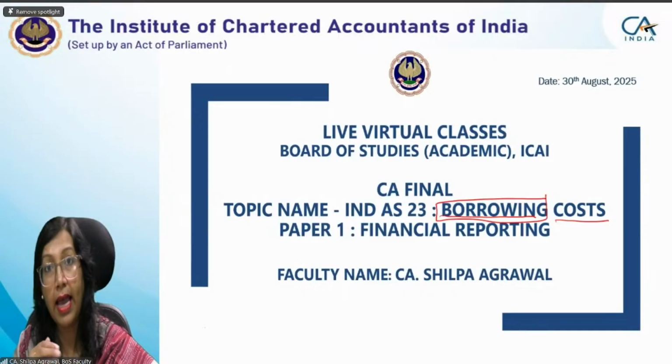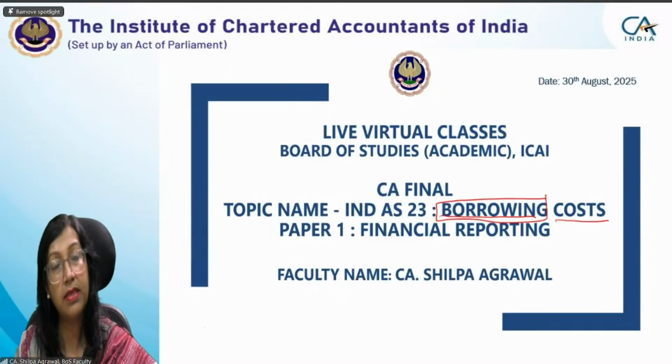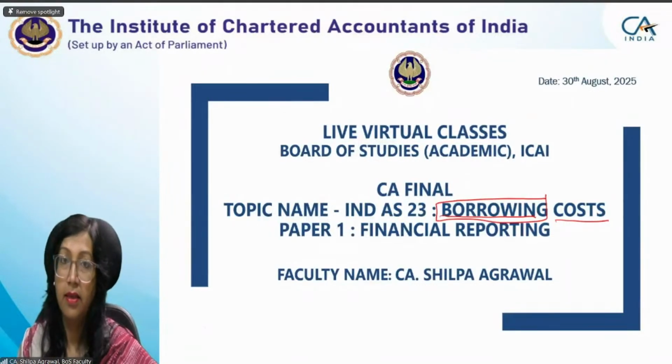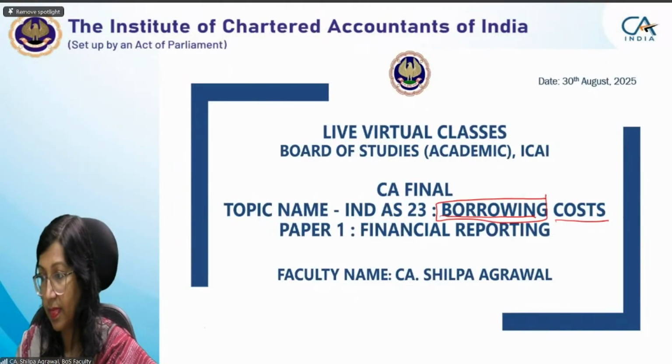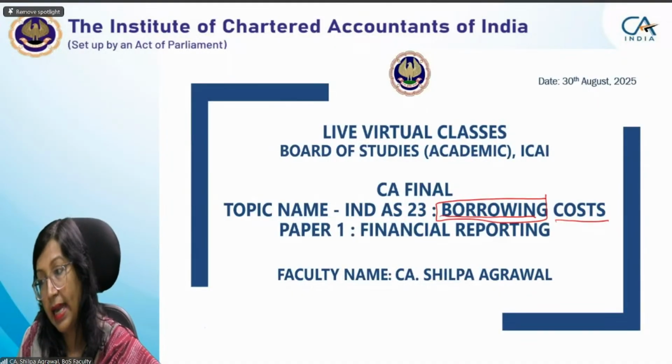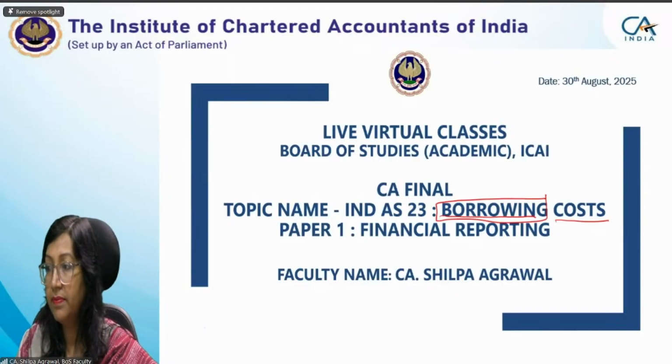Because you are at final level, you have studied a similar standard at intermediate level. Why are we having a separate standard on borrowing cost? For uniformity in presentation of financial statements. And anything else? To determine which cost to capitalize and which to expense out.